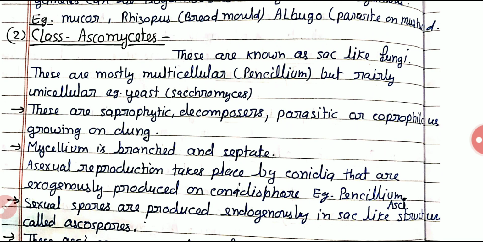Okay, fine. Here are the common features. All these fungi are saprophytic in nature.